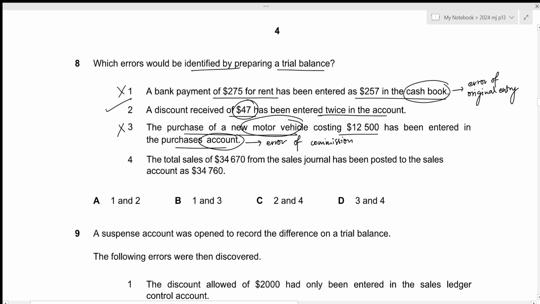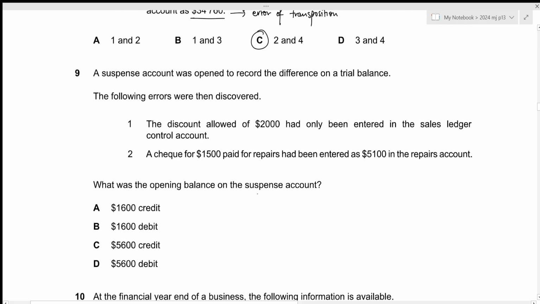The fourth one is the total sales of 34,670 from the sales journal has been posted to the sales account as 34,760. So this is an error of transposition, and an error of transposition will be identified by preparing a trial balance. So the answer we're looking for should include 2 and 4, which is given by option C. That is all for the 8th question. Let's move towards the next one.